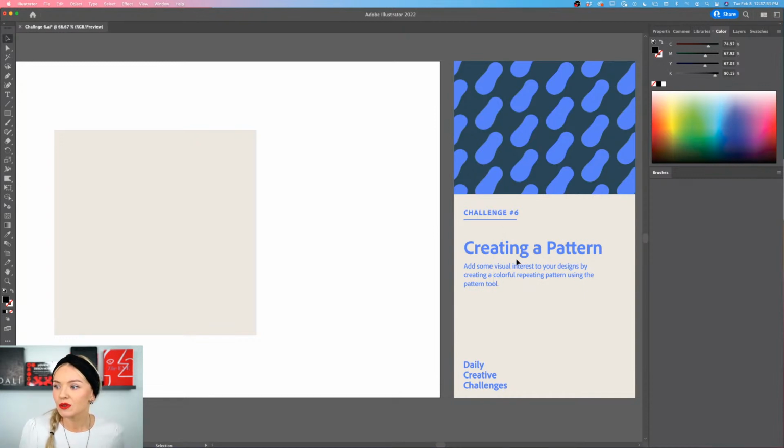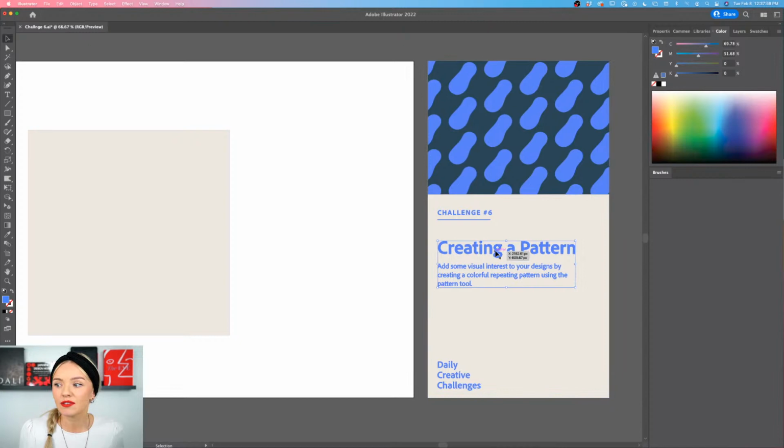So what I'm going to do to unlock this is Command Option 2, and I'm going to select some of these pieces of text. You can see that these pieces of text are already outlined, so you cannot edit them, right? The reason for that is because this typeface is a typeface that you probably won't have, and that's the reason I made it easier for you, so you don't get a default typeface instead.